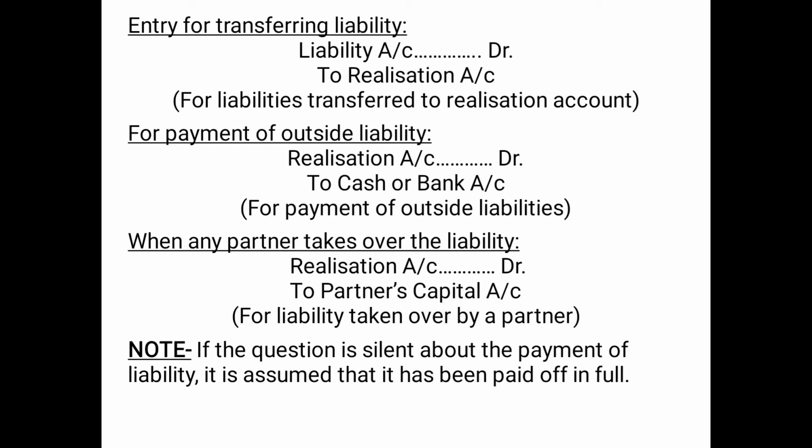Then the third entry is for when any partner takes over the liability. So again, in place of liability, we will debit the realization account since liability is already transferred to realization account. And when the partner is taking the liability, definitely his capital will increase and therefore we will credit partner's capital account. So the entry when any partner takes over the liability will be realization account debited to partner's capital account.